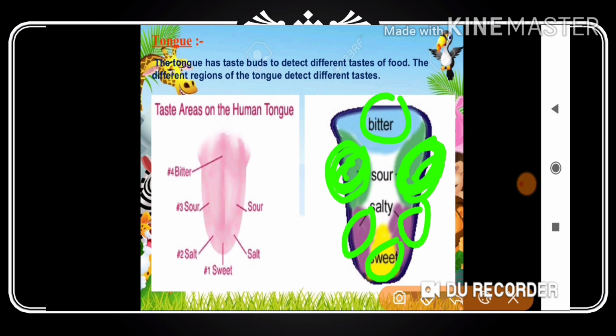So what I observed and concluded is that the tongue does not detect all types of taste, and each type of taste is not detected all over the tongue. So it is clear from this experiment that the tongue has taste buds for different types of taste in different areas. So this is what we have regarding the tongue.